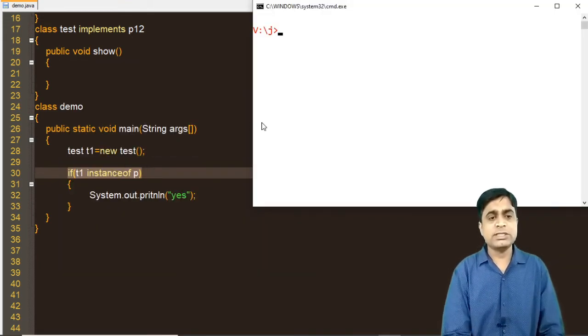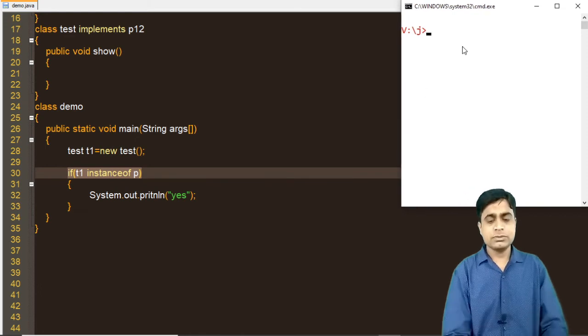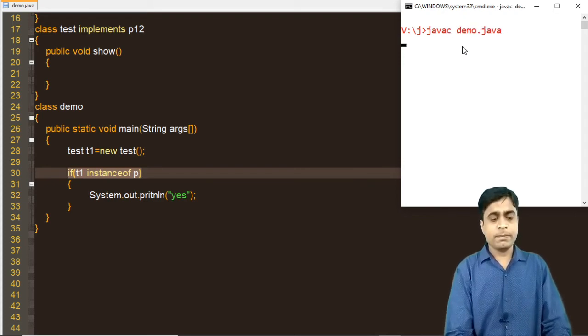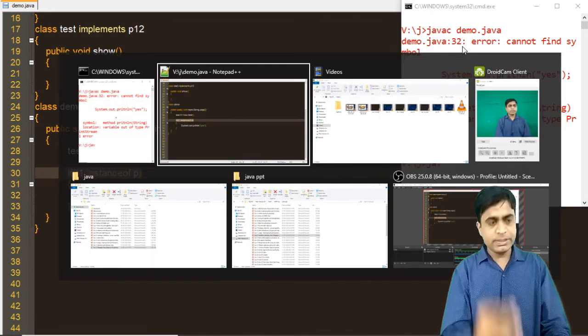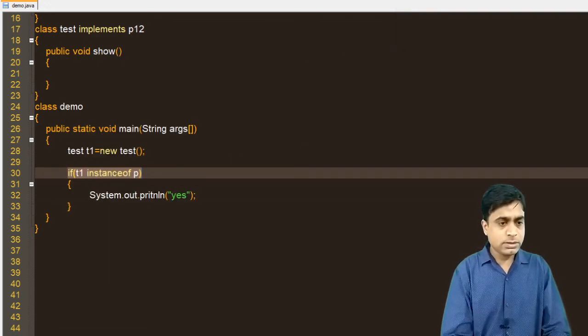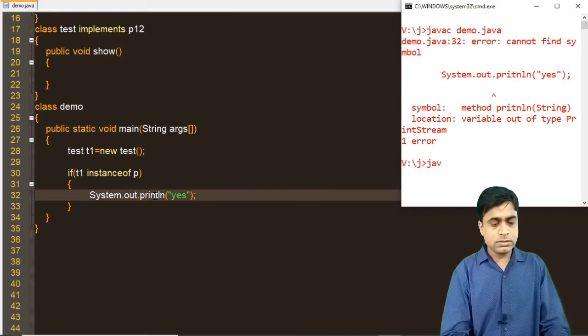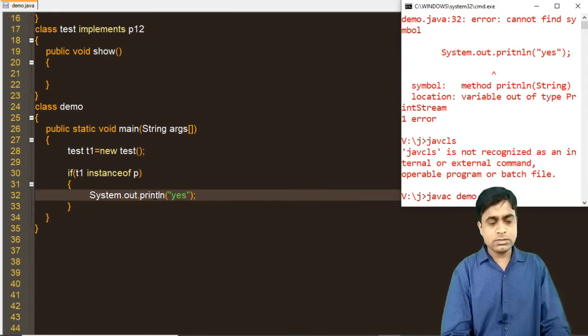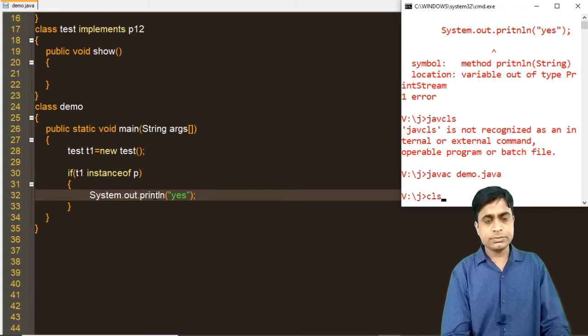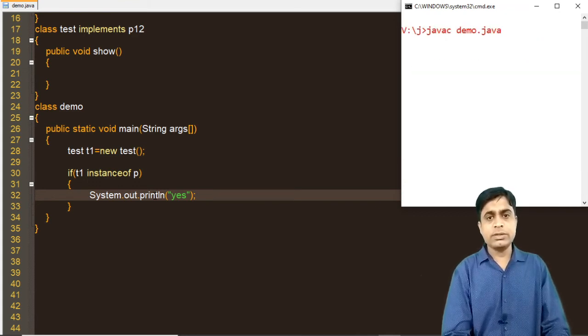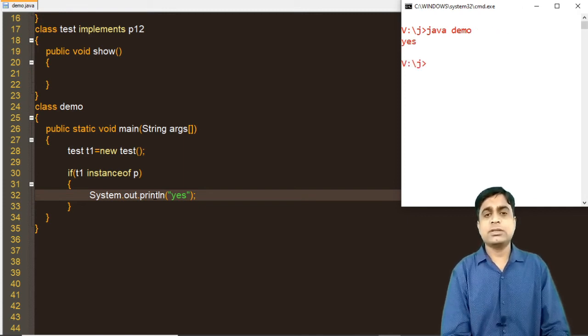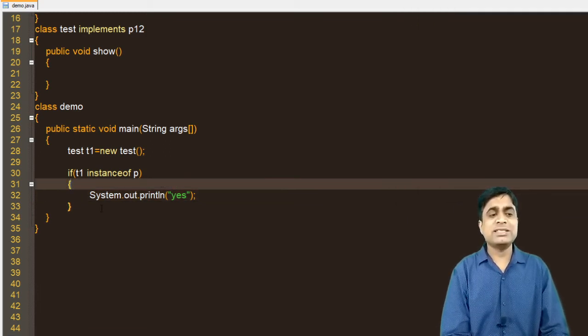I will show you the message. Let's compile the program again. javac Demo.java. println message. And now you run this code. This will print a yes. That means this method will access the P.